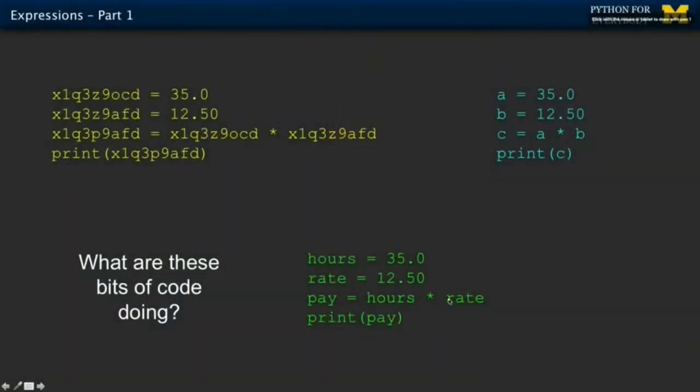So what if, for example, I rewrote this code and I said hours times hours? Wouldn't Python say, hey, that doesn't make sense. Why would you multiply hours times hours in a payroll calculation? And the answer is Python will happily do it because it's not looking at those words. But a human being who's trying to understand your code, or trying to help you debug your code, will be very thankful that you chose good names. If I see pay equals hours times hours, I'd ask, didn't you really mean to multiply hours times rate? So mnemonic variables are only for humans.